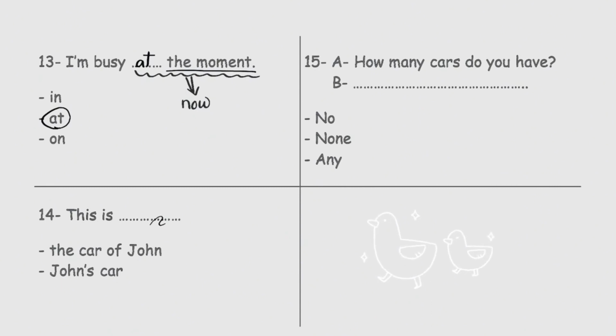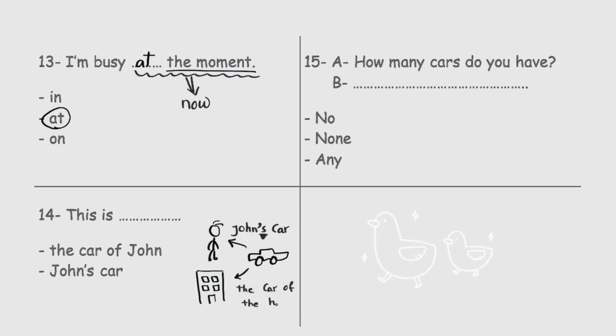This is blank, the car of John or John's car. Let me show you something. This is the car and it belongs to John. John is a person, right? So we use John's car with apostrophe s here. But if the car belongs to a thing, not a person, like for example, a house, we say the car of the house. So again, it's about the owner. If the owner is a person, write the name with apostrophe s like this. If the owner is a thing, use this structure, the car of the house. So John's with apostrophe s here is the correct answer.